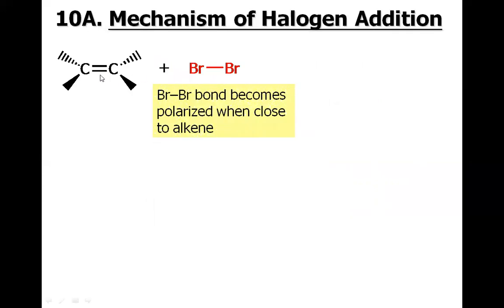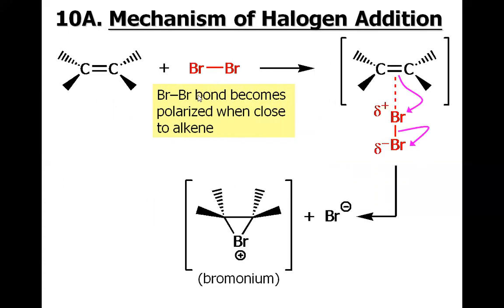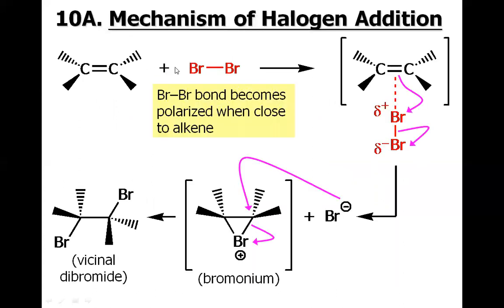It is obvious the first step is the pi electrons attack of the alkene. Like this pi bond will attack this bromine, this bromine will depart, and we will have this, shown here. This pi bond must have attacked this bromine, and this bromine has departed. We have this bromonium ion, a three-membered intermediate, very much reactive, and then the bromine that was just removed, serving as a bromide, will attack one of the carbons, and this ring will be opened, and we will have the dibromide across the double bond.